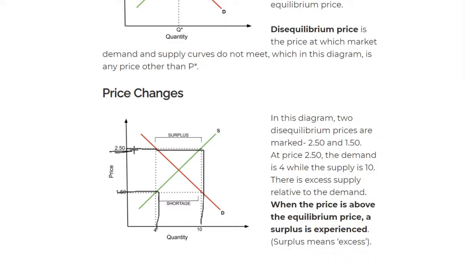When this 2.5 is above the equilibrium line, where the two meet, whatever is above it, we say that it is a surplus. Surplus, even in English, means an increase.